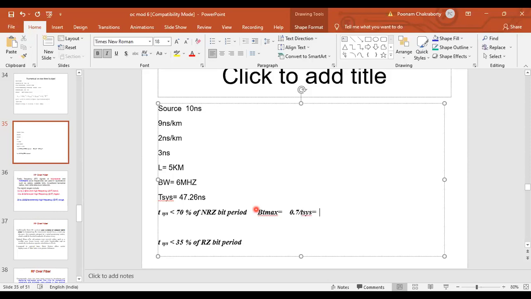You should be getting, please just verify the answer. I will not ask you because you will have trouble again in unmuting and giving the answer. So is it 14.81 megabits per second?